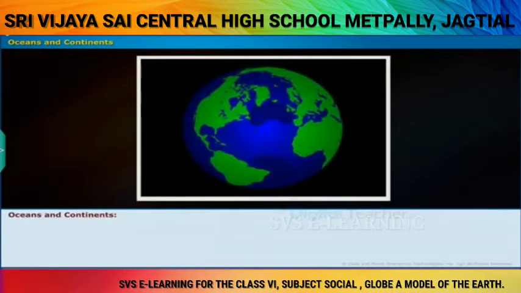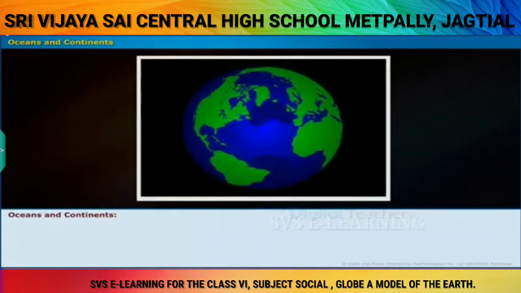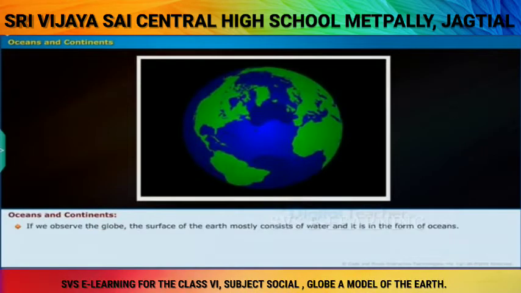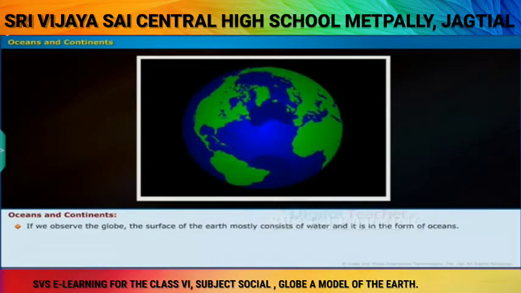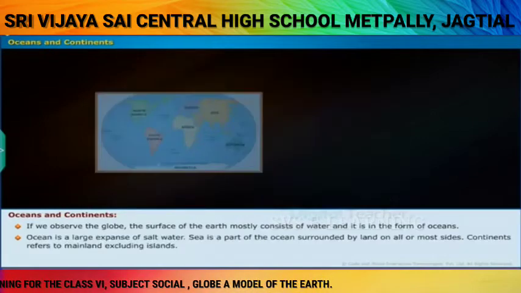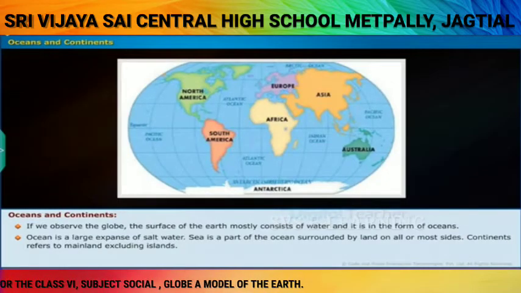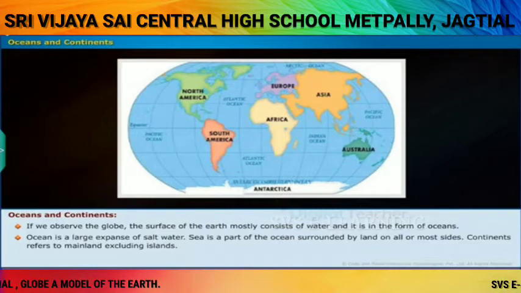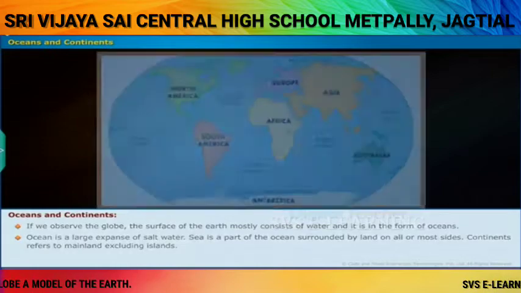Now, let us look into the topic oceans and continents. If we observe the globe, the surface of the earth mostly consists of water, and it is in the form of oceans. Ocean is a large expanse of salt water. Sea is a part of the ocean surrounded by land on all or most sides. Continents refer to mainland excluding islands.